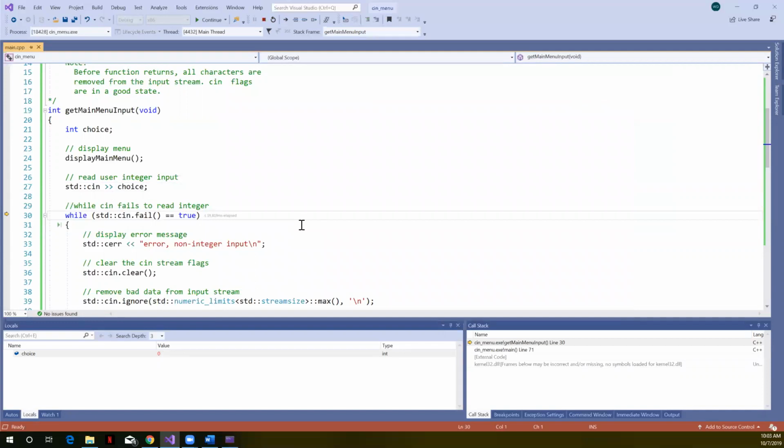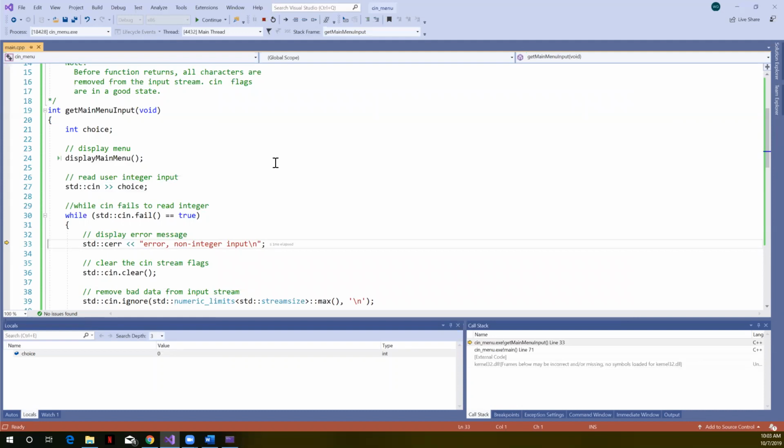And so now if I hit F10, cin.fail should be true. Yes, it was. You can see our flow of execution. That was true. So we're in here ready to execute this next one. Oh, what I also want to point out is remember when cin fails, it stores a value of 0 in here. Right? We don't want to return that value. If we had just said, hey, whether this failed or not, let's return the value we got. Well, we're not doing the user any favor because we have not guaranteed that we successfully read an integer from the keyboard, right? That's what we said we do. So this is why we need to do this. Just returning that value of 0 would end up leaving cin in a bad state. We wouldn't be doing our job.